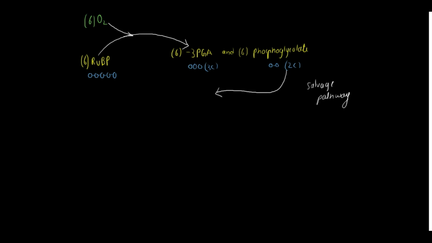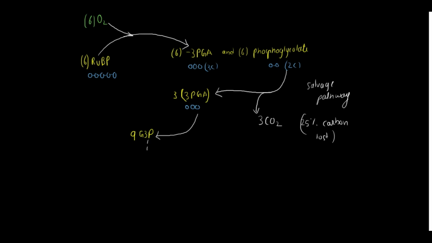This phosphoglycolate will enter into the salvage pathway, where it will lose 3 carbon in the form of carbon dioxide, which is 25% of the carbon fixed in phosphoglycolate. Later on, the remaining 75% will be converted into 3-PGA.